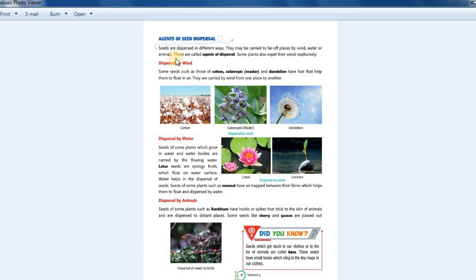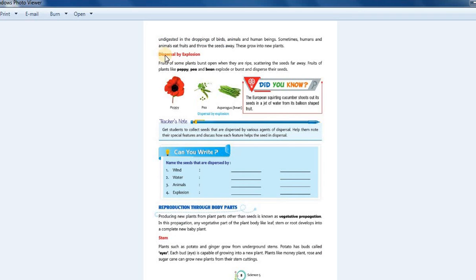And next, what are the different ways of seed dispersal? So the answer is dispersal by wind, dispersal by water and dispersal by animals, and one more, dispersal by explosion.